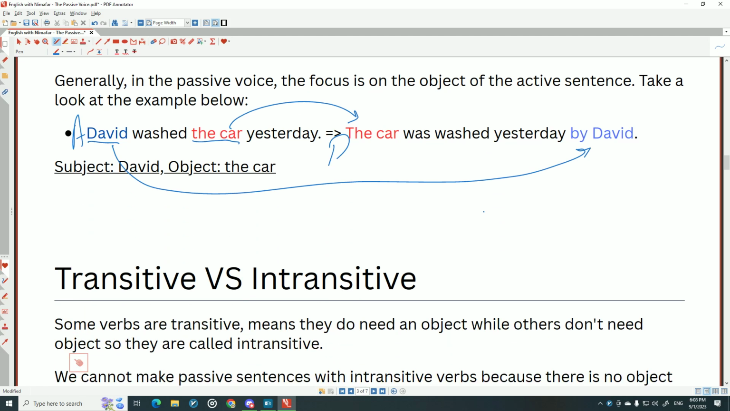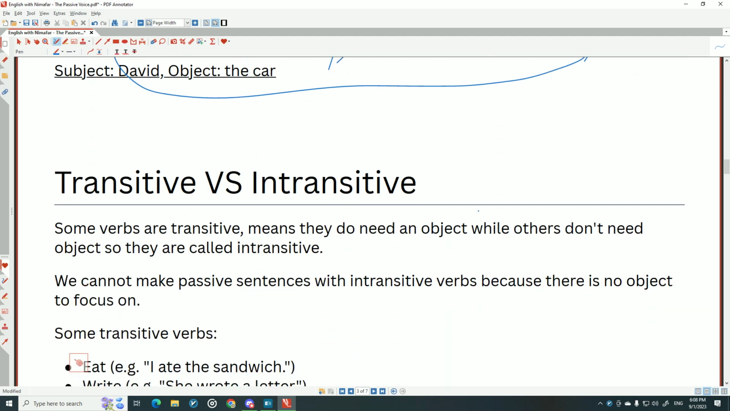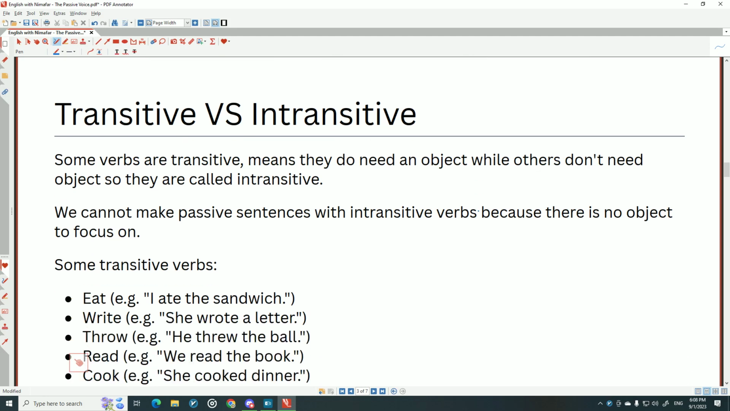But there is a very important point here: you cannot make all sentences passive. So we have something we call transitive and intransitive verbs. Some verbs are transitive, meaning they do need an object, while others don't need objects, so they're called intransitive.